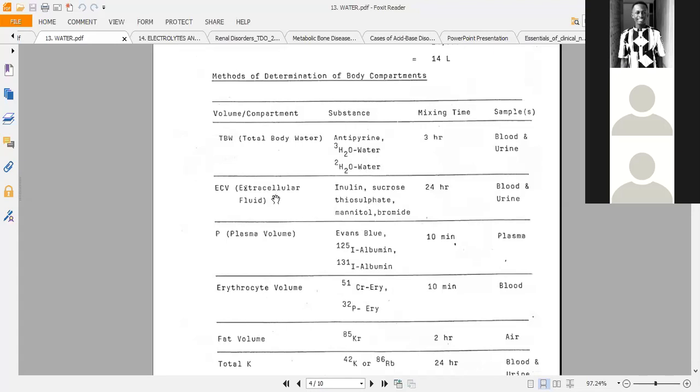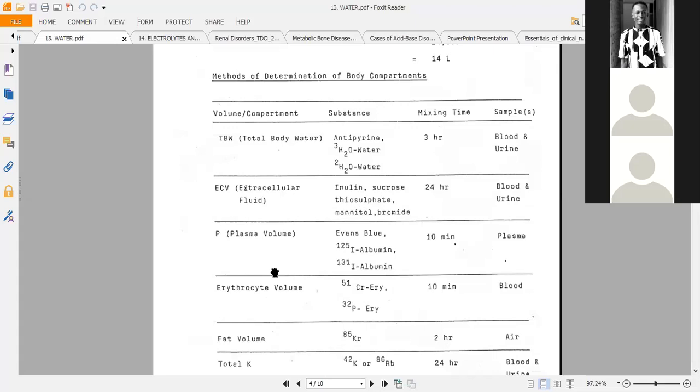Now, for the extracellular compartment, usually what is used is inulin. If you want to measure the extracellular compartment, the dye you use should not be able to enter the cells. If it can't enter the cells, it will stay within the plasma and the interstitium. The commonest one we use is inulin, but you can also use mannitol and other things. But remember, usually what they ask about is inulin.